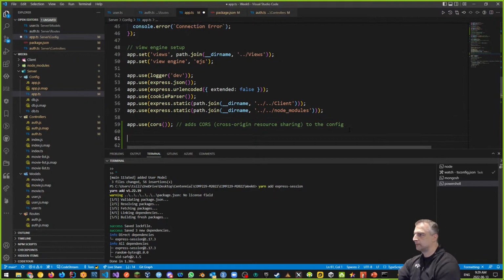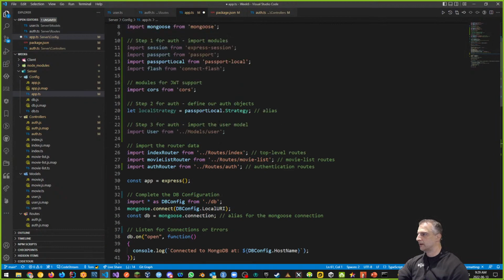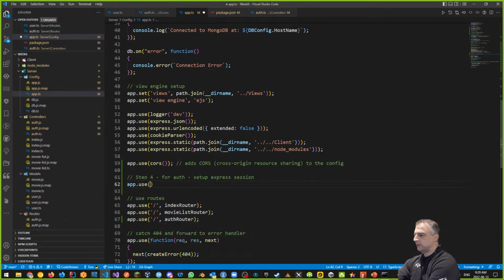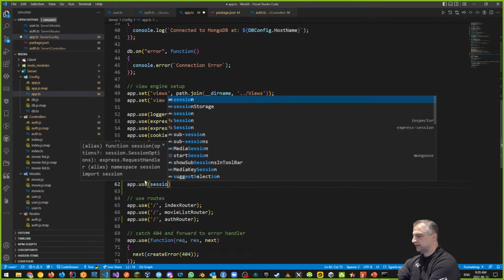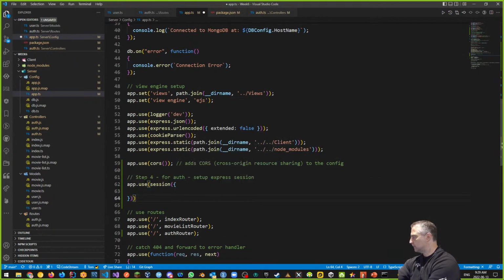So what are we at here? We're at step 4, and step 4 is this part right here. So we're going to say step 4 for authentication. We need to set up the express session. We just got express-session. We need to set it up. We're going to say app.use, and the session is going to look like this, session. And the session is going to have a couple of pieces to it.